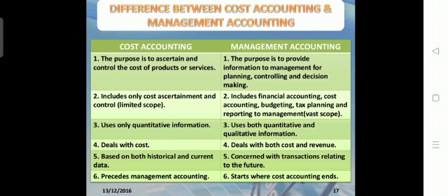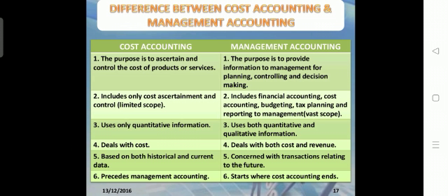Then, cost accounting uses only quantitative information. When you study cost accounting, you can see that only quantitative information is needed for its preparation. Whether the data has quality or not is not a concern of cost accounting. But management accounting uses both quantitative and qualitative information. Cost accounting deals only with cost, the expenditure; no income is considered in the preparation of cost accounting.